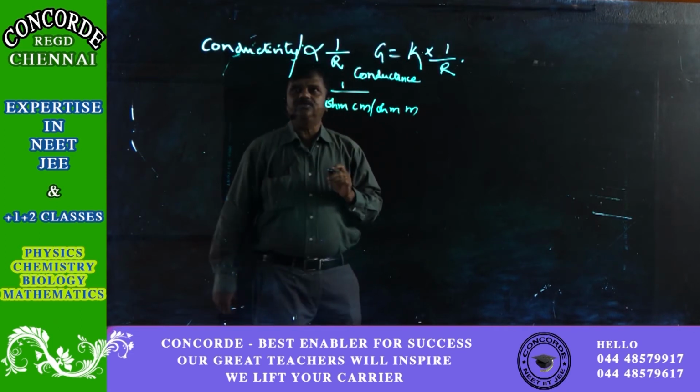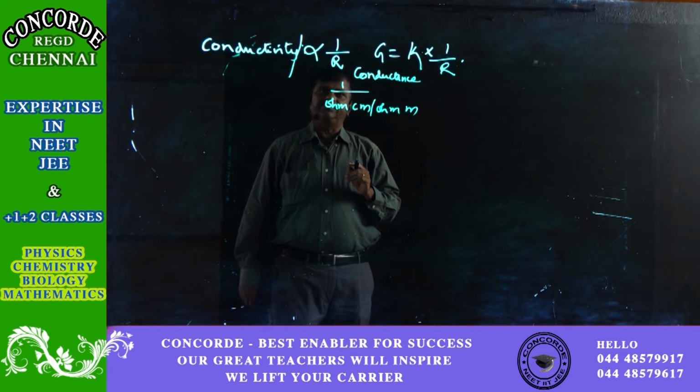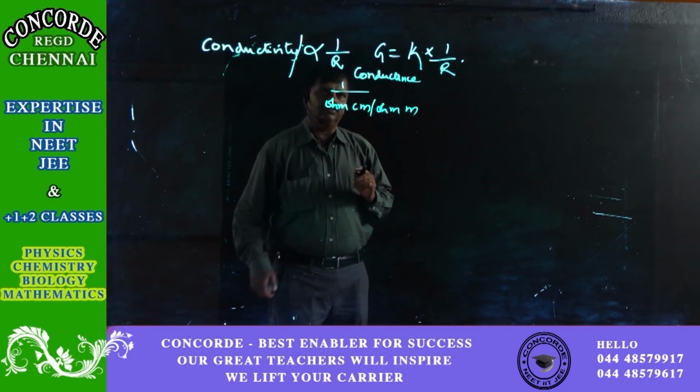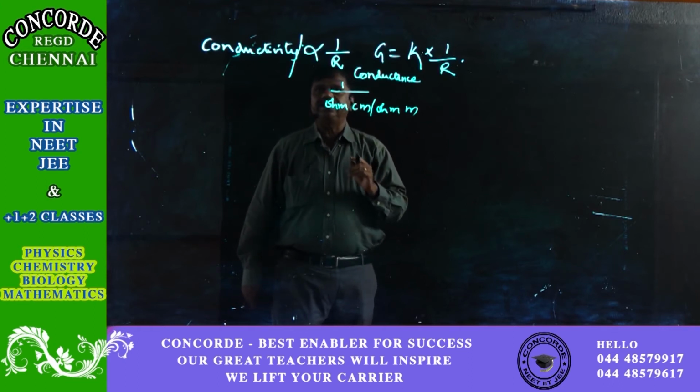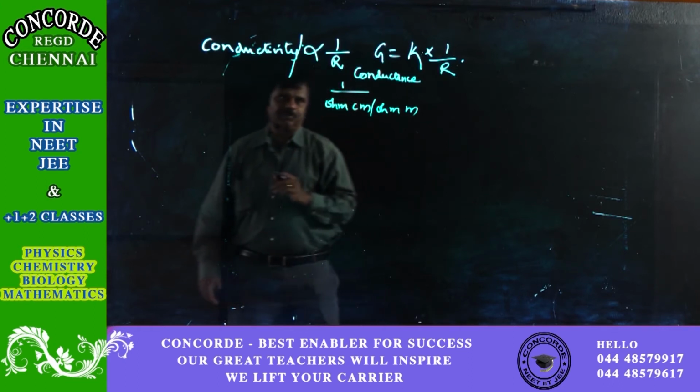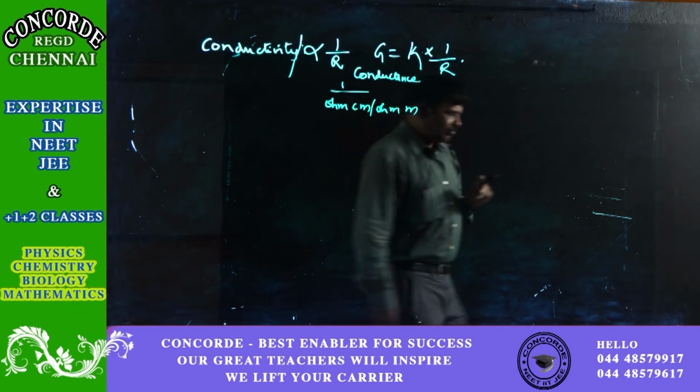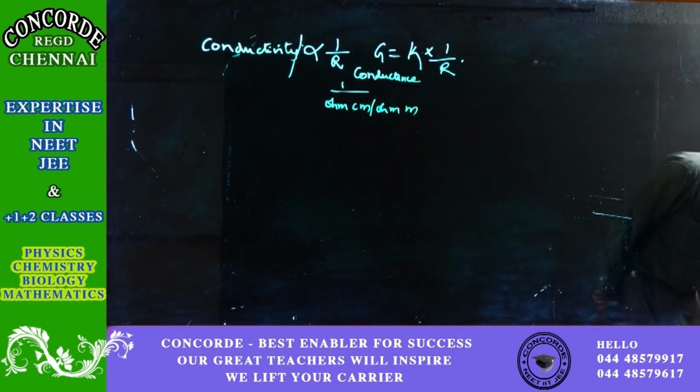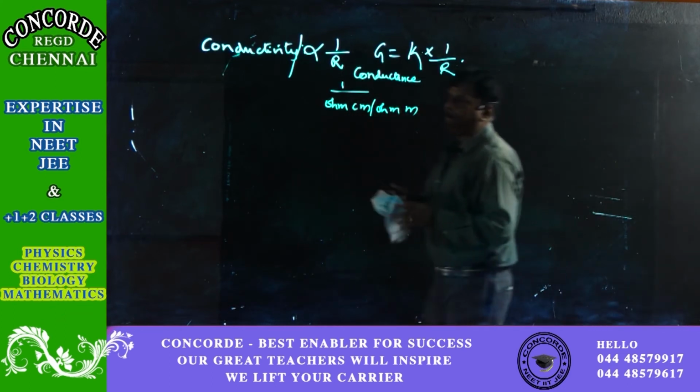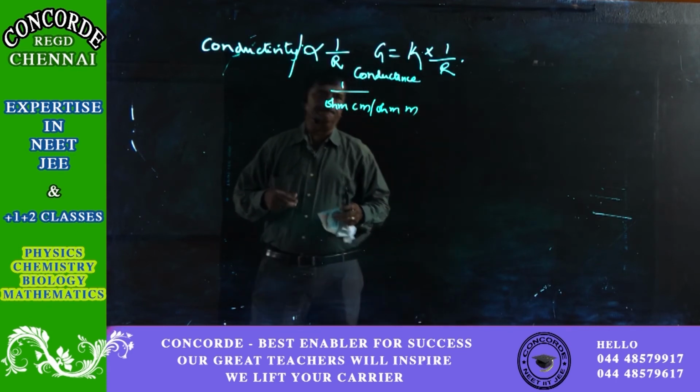So now we have to define the conductivity. What is conductivity?